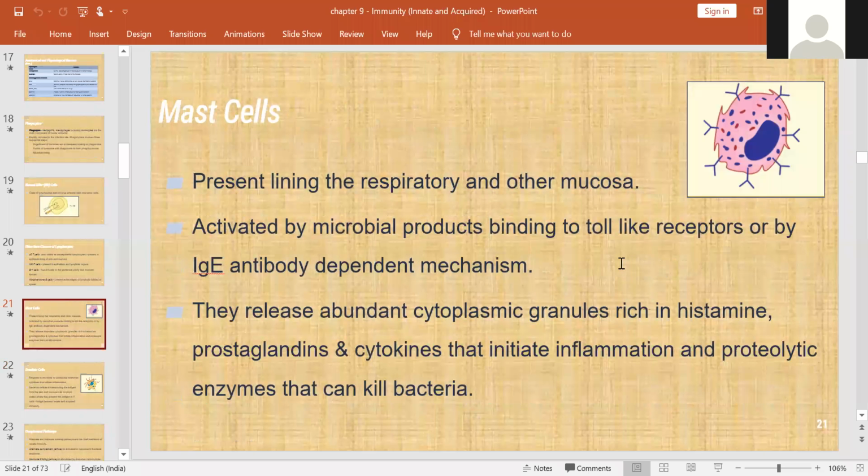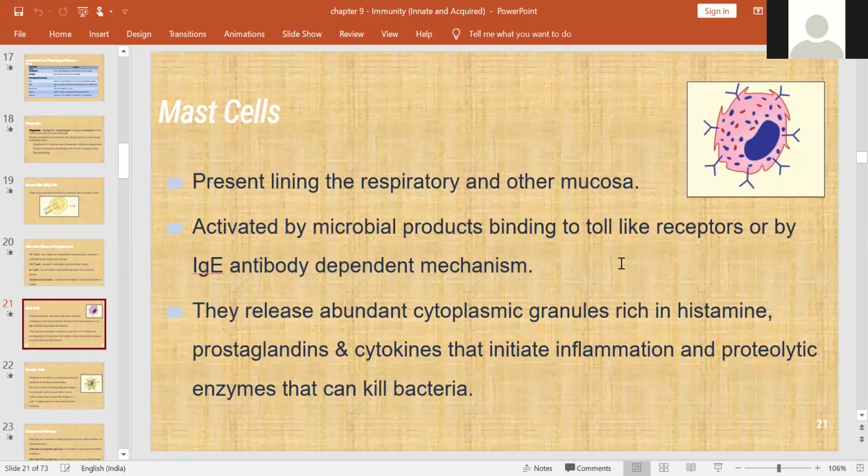Another most important one is mast cells. Usually these will be present in the respiratory and other mucosal linings. And here these will be activated by microbial products binding to the toll-like receptor or by an IgE antibody dependent mechanism. These release abundant cytoplasmic granules which are rich in histamine, prostaglandins, cytokines that initiate the inflammation, and proteolytic enzymes that can kill the bacteria.